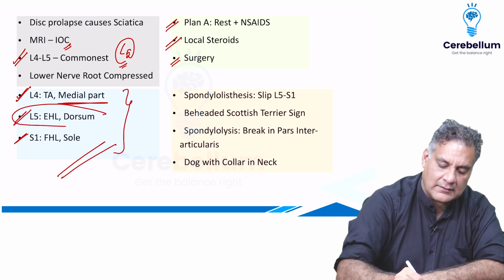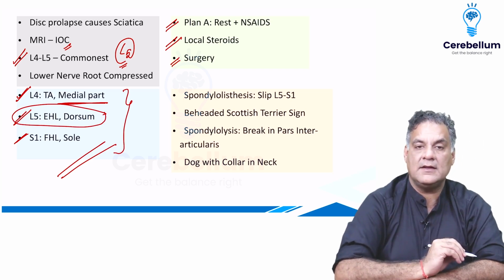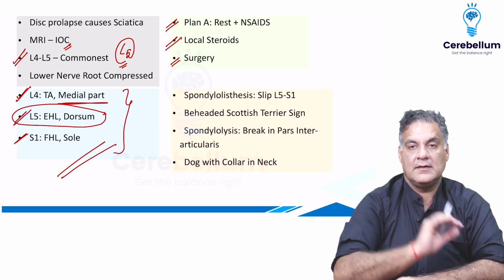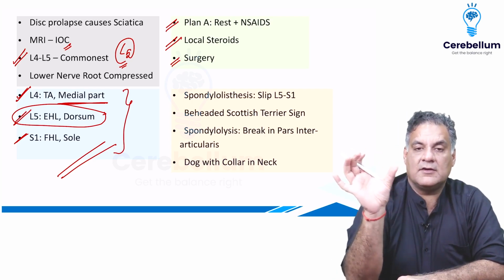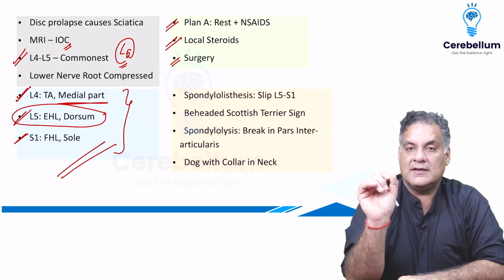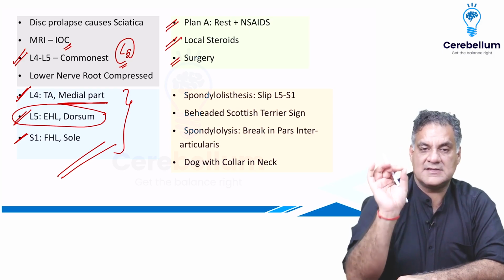So L5 is the most commonly involved nerve root in the disc prolapse. All right, what is spondylolisthesis? Slipping of one vertebra over the other. What is spondylolysis? A break in the pars interarticularis. We will just see that.